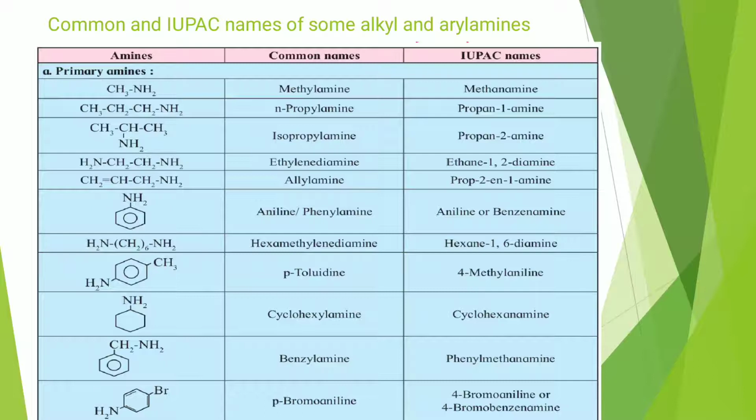Second example, ethylamine. Its common name is N-propylamine, because the normal propyl group is present, and IUPAC name is propan-1-amine. So amino group is attached at the first position, so the name will be propan-1-amine. Third example, CH3CHNH2CH3. Common name will be isopropylamine. The group is isopropyl, and IUPAC name is propan-2-amine.